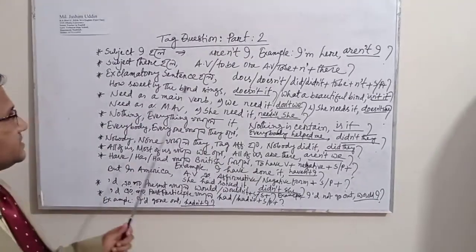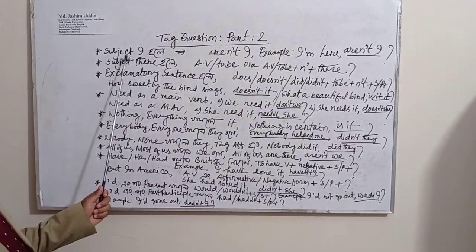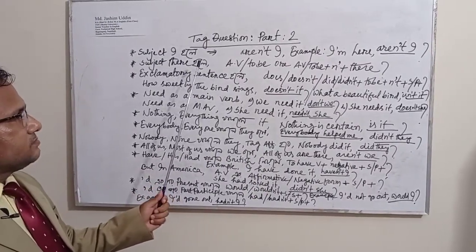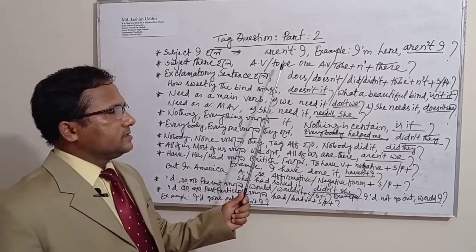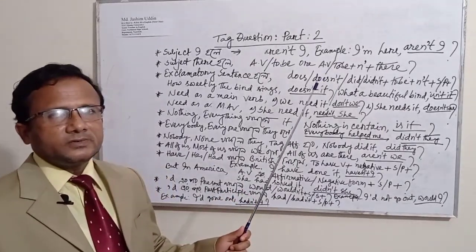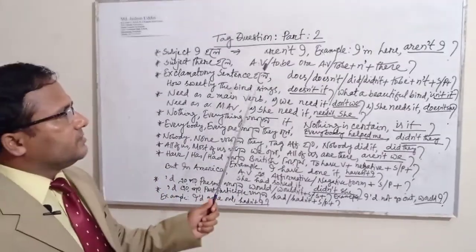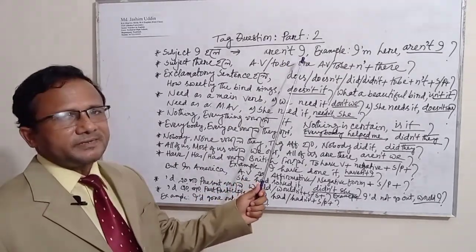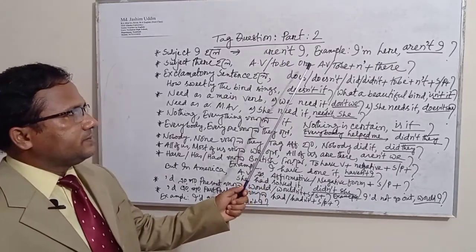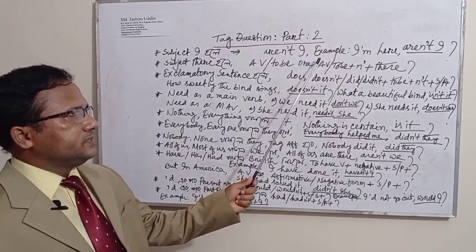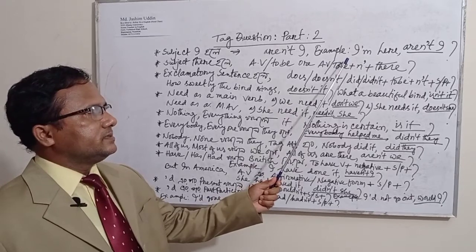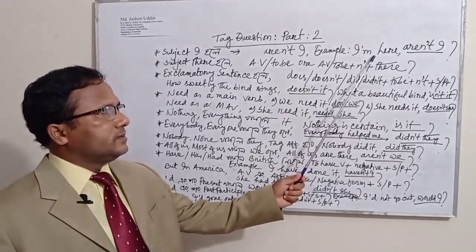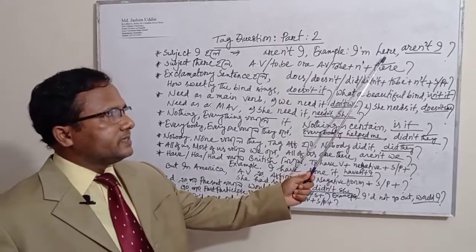Now you can see here, when the subject becomes I, then what will you write down as a tag question? You'll have to write down aren't plus the subject, that means I. I have given you an example here: I'm here. That means I am here.